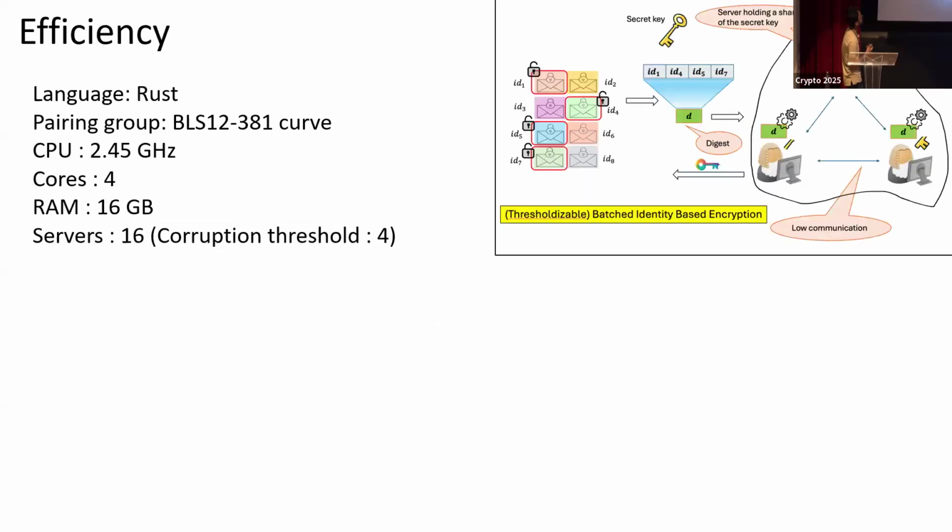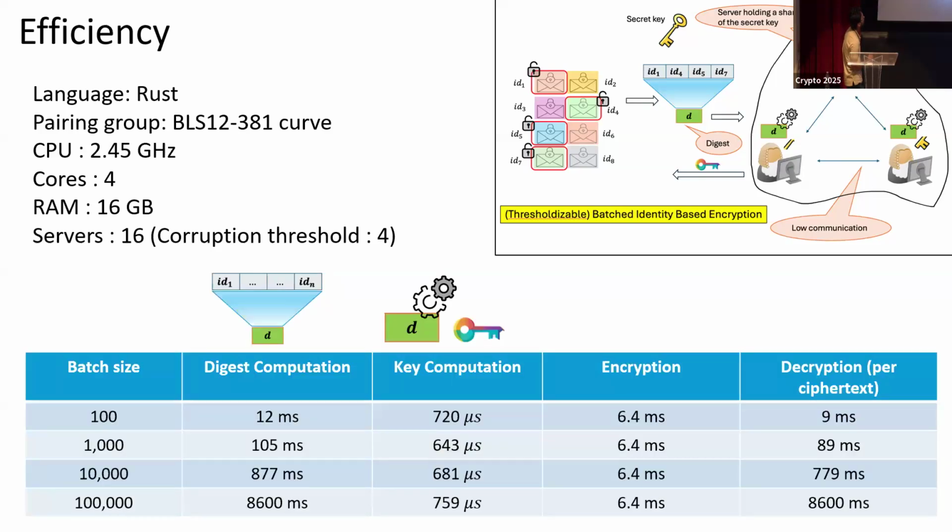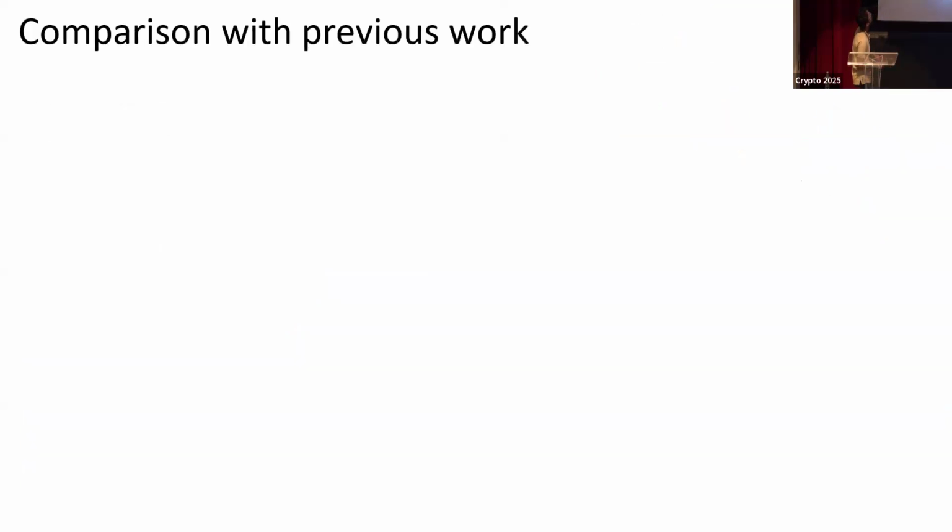And in terms of efficiency, we also implement this and tabulate the cost of different procedures. As you can see, the key computation and the encryption runtimes do not scale with the batch size. Digest computation is the same as KZG digest computation, which scales quasi-linearly in the batch size. And decryption per ciphertext is like computing opening proofs for KZG openings, which also scales quasi-linearly with the batch size.